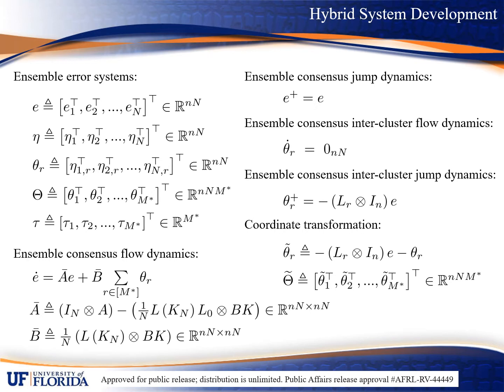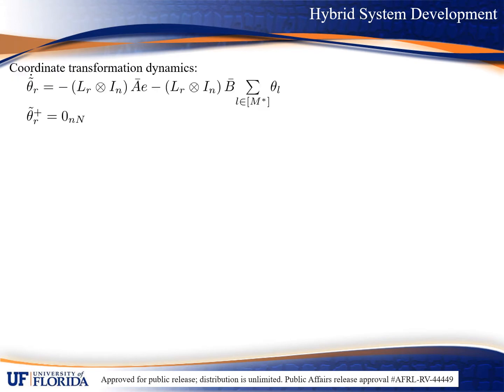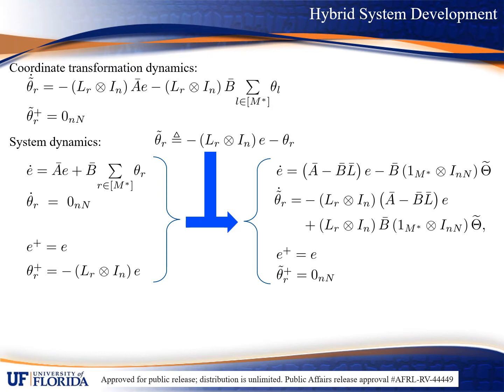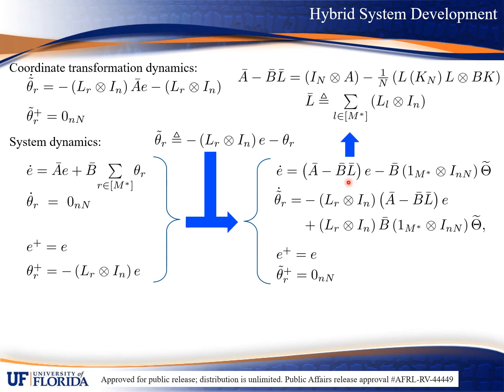While we could analyze this hybrid system, we will introduce a coordinate transformation as shown here to aid the analysis. The flow and jump dynamics of the coordinate transformation corresponding to intercluster R are presented here. Hence, the original hybrid system can be re-expressed using the coordinate transformation to obtain the following. One neat thing that I would like to point out is that even though we have partitioned our graph G, the Laplacian of G can be recovered. If we focus our attention on this term here, and we use the definitions provided in the paper, this term can be expanded as shown here, where we can see that the Laplacian appears right here.